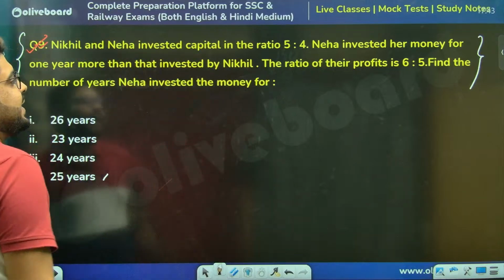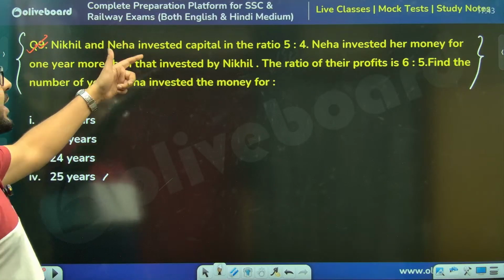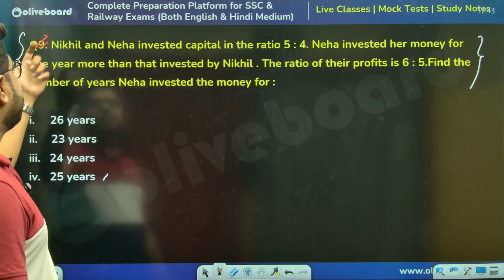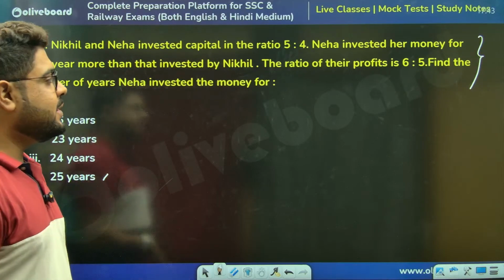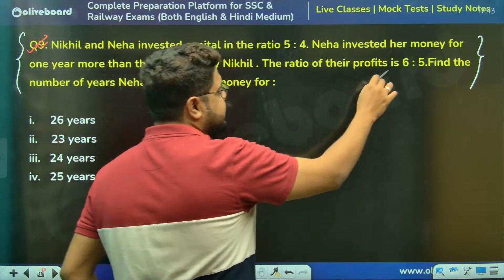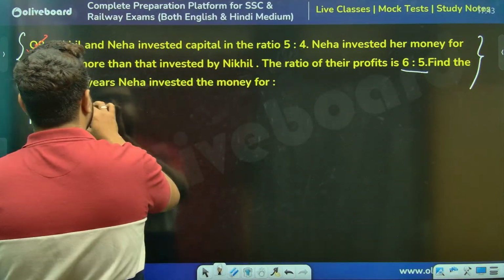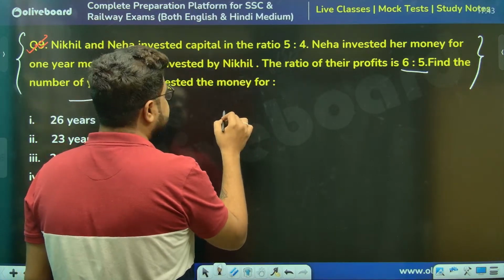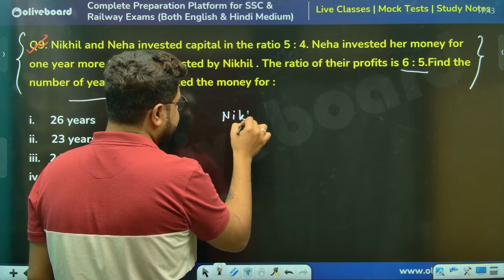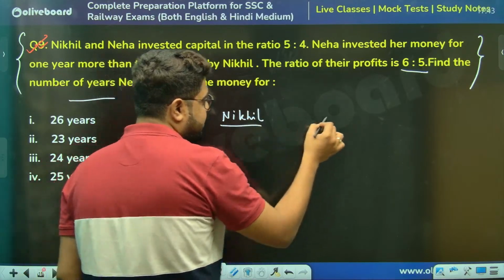Nikhil and Neha invested in this ratio. Neha invested her money for 1 year more than that invested by Nikhil. The ratio of their profits is this. Find the number of years. Simple, sir. So the persons, Nikhil and Neha, both start with N, I will have to write carefully.